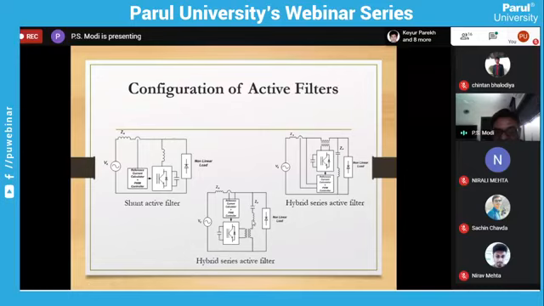You can see this is the passive filter, load over here, supply on this side. In series with the passive filter we can also inject the harmonics. Basically it is injecting the harmonic voltage. This point is known as the PCC, the point of common coupling. It is increasing the harmonic voltage, and because of that it is reducing the impedance of this one. In this way, the harmonic current can flow over here and make the supply current sinusoidal.